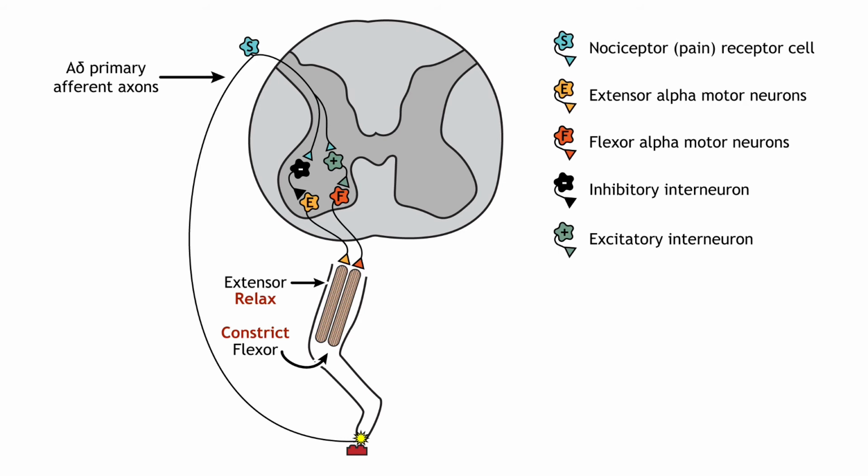Like with the stretch reflex, the sensory information enters the spinal cord at the dorsal horn. Unlike the stretch reflex, the withdrawal reflex is a polysynaptic reflex, meaning interneurons are present between the sensory neurons and the motor neurons. Excitatory interneurons communicate with the alpha motor neurons of the flexor muscle, whereas inhibitory interneurons communicate with the alpha motor neurons of the extensor muscle. The behavioral reflex is flexing of the leg upward, the opposite action of the stretch reflex.